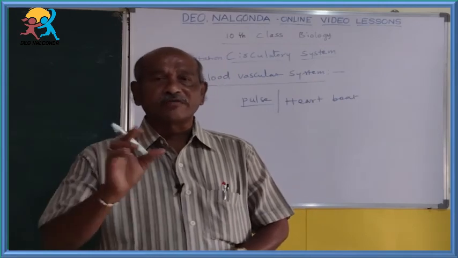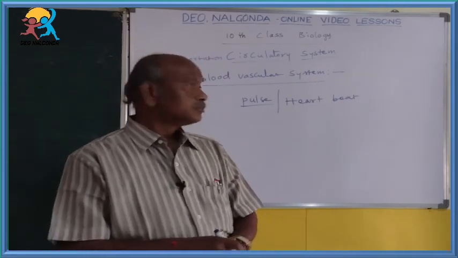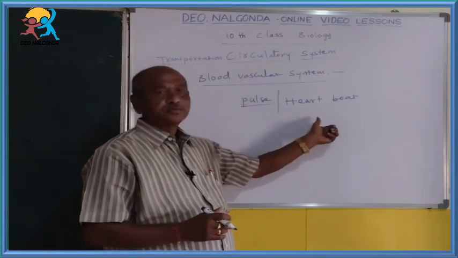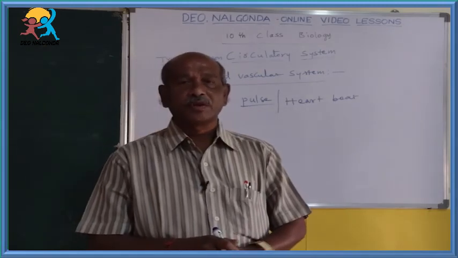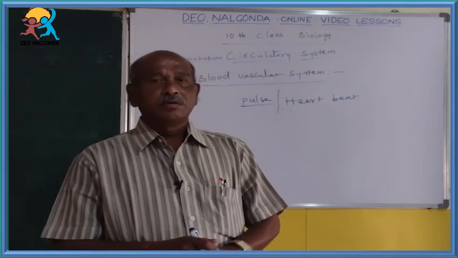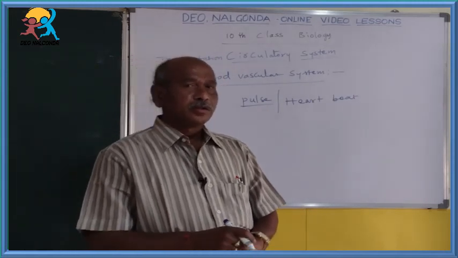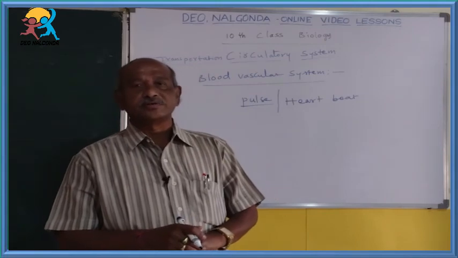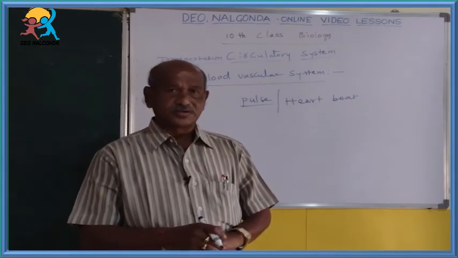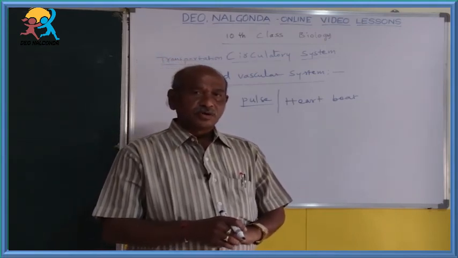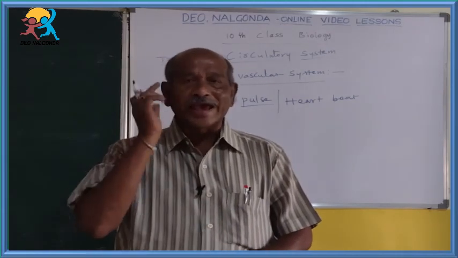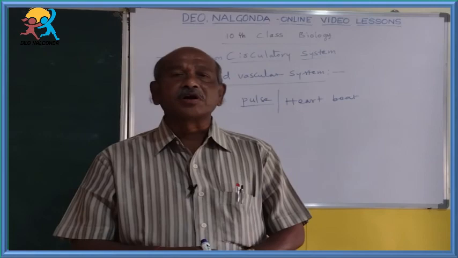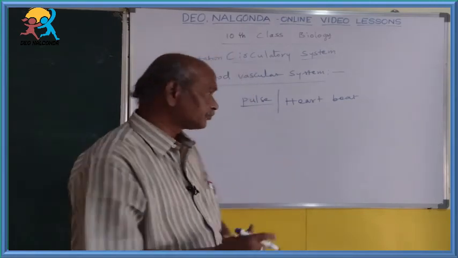So in the graph, the pulse rate and heartbeat rate are equal. Nowadays, modern doctors observe the heartbeat by using an instrument called the stethoscope.